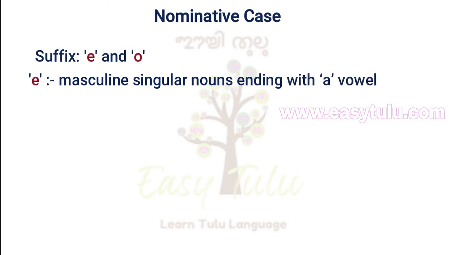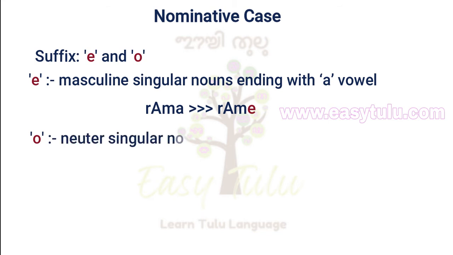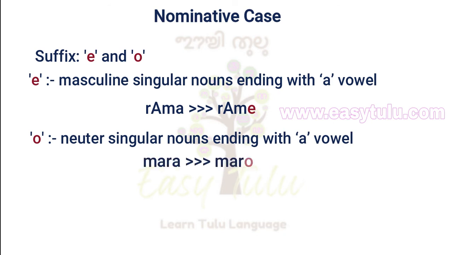For example, take the name Rama. In nominative case, it becomes Rame. The suffix o is added only to neuter singular nouns ending with a vowel. Example, Mara. In nominative case, it becomes Maro, but it depends on dialect. In common Tulu, there is no suffix added to neuter nouns, so both Mara and Maro can be used. And there is no suffix added to all other nouns in nominative case.